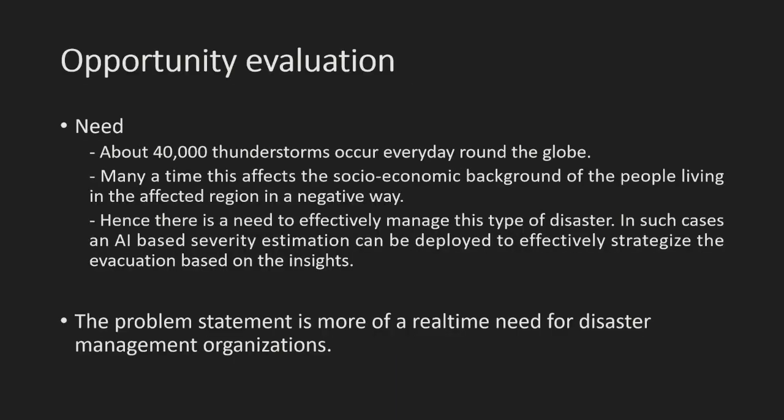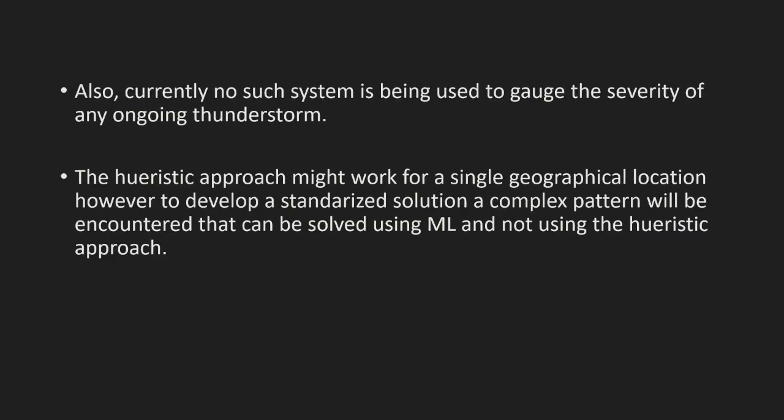Starting first with the opportunity evaluation. For the need, around 40,000 storms occur every day around the globe, according to our research, and this also affects the socioeconomic lifestyle of the people living in the area in a negative way. So there is a need to identify what severity the thunderstorm may go up to, and this is a real-time problem for several disaster management organizations. And currently there is no system used for this type of detection.